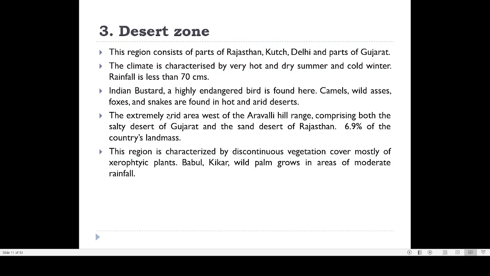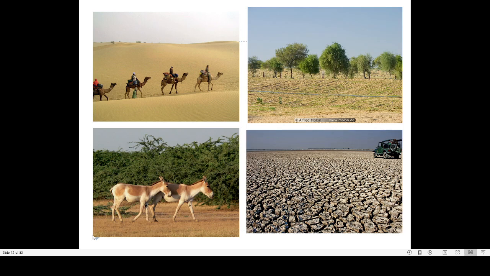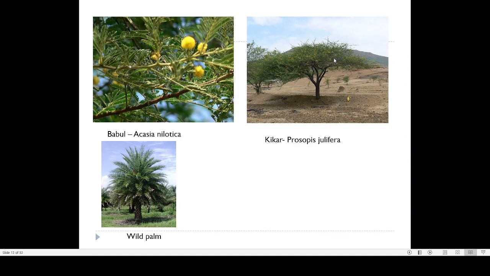Then here also the great Indian bustard is present. It is an endangered bird, not present in other parts of the area. Then camels are present. Wild ass is a type of animal. This is known as a wild ass. Then this is the camel, and this is a type of soil that we are finding in the Ran of Kutch. So if you look at the Ran of Kutch, this is how they are present, and this plant is known as Prosopis juliflora. So this is the Prosopis, an umbrella-like tree.